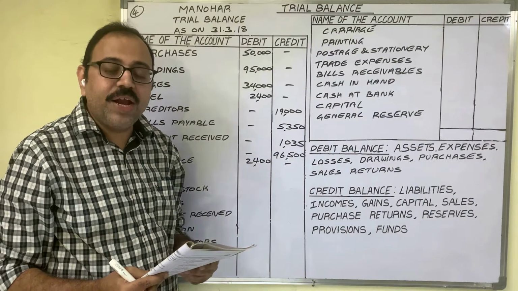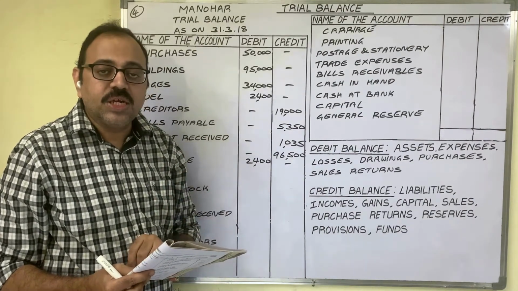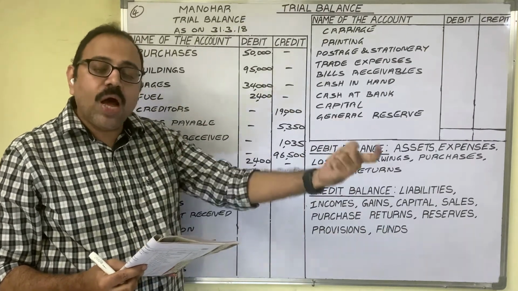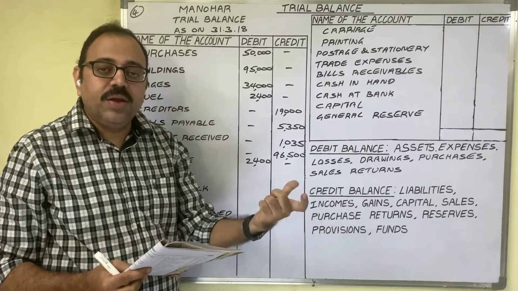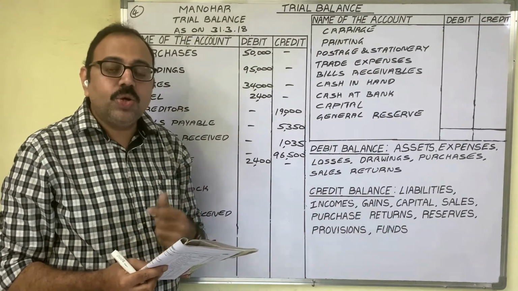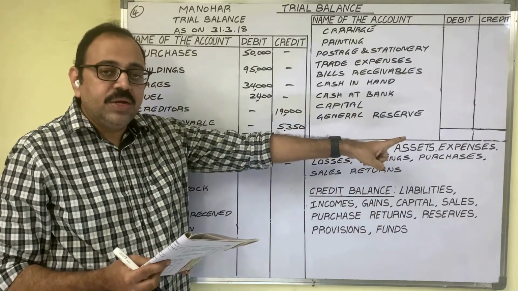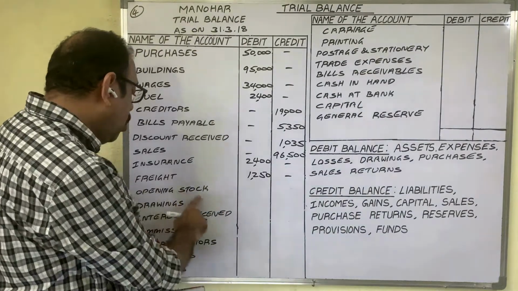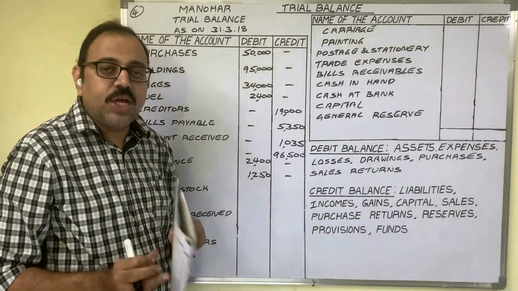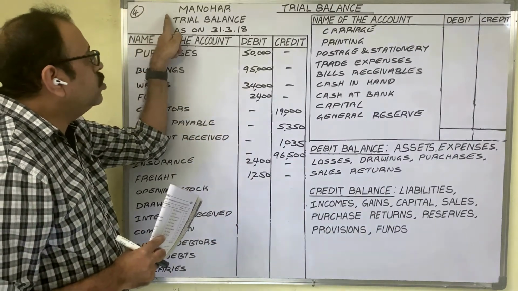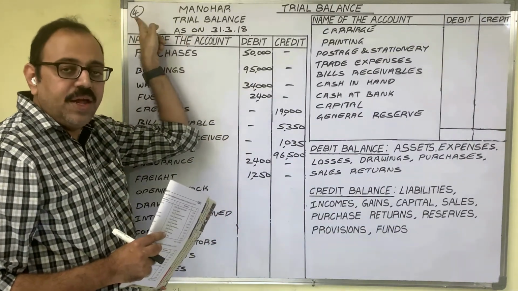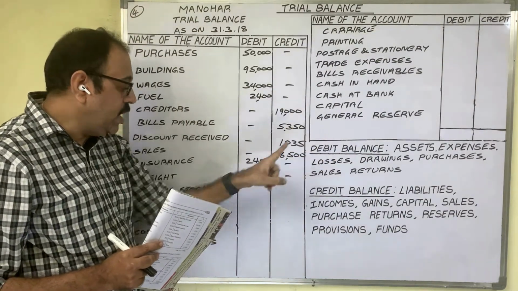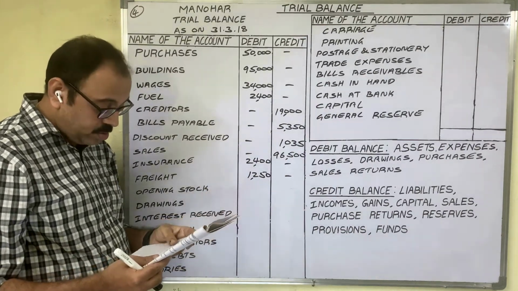Next, freight. Freight means the transportation charges which are paid by the firm when goods are transported from one place to another place by truck, train, ship or aircraft. So to the firm, this is an expenditure. It shows a debit balance. Therefore, in debit column we should write the amount. Next, opening stock. It is an asset. The stock on 1st April 2017, year starting date, is known as opening stock. So opening stock is an asset. Asset shows a debit balance. So in debit column we have to write the amount.